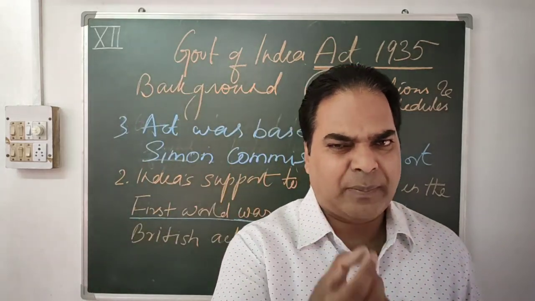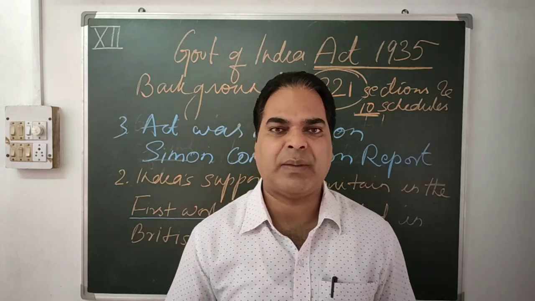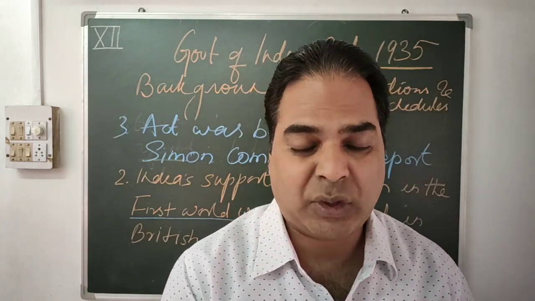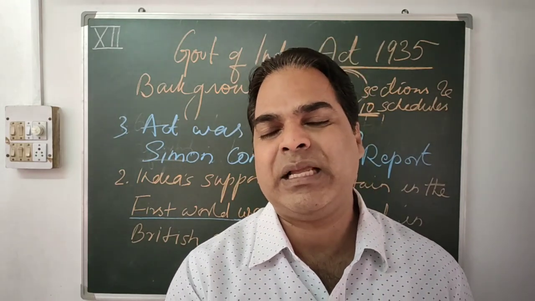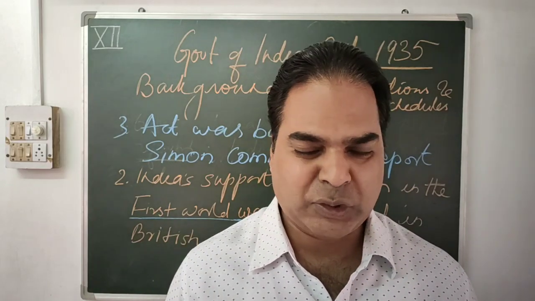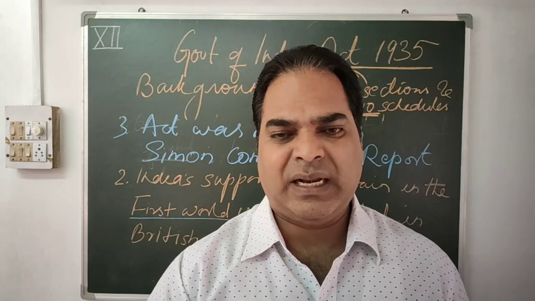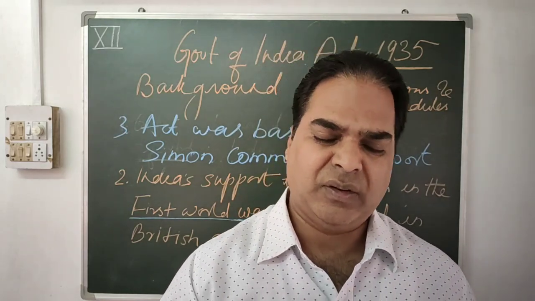tell you in short about the Simon Commission. The Simon Commission consisted of 7 members. Out of the 7, all were completely white. There was no single Indian member in the commission. That is why boycott and protest were going on everywhere. From the day the Simon Commission landed, hartals and demonstrations started.